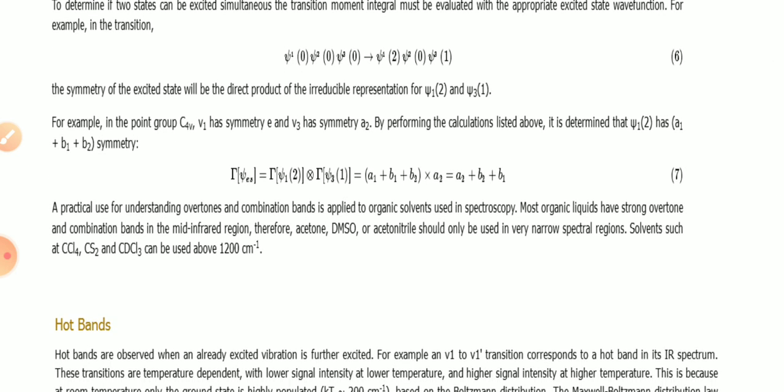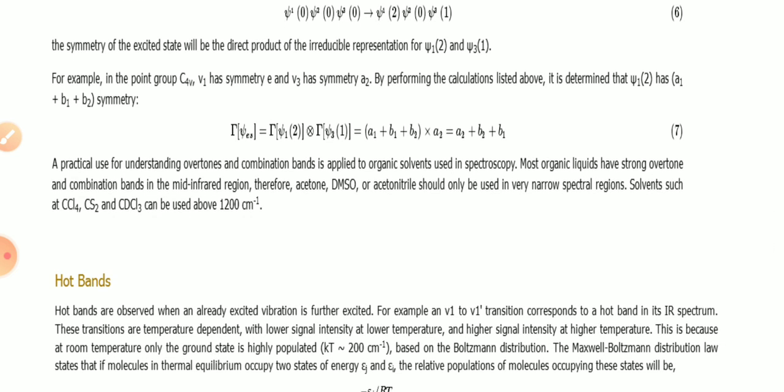A practical use for understanding overtones and combination bands is applied to organic solvents, and it is used in spectroscopy. Most organic liquids have strong overtone and combination bands in the mid-infrared region. Therefore, acetone, DMSO, or acetonitrile should only be used in a very narrow spectral region. And solvents like CCl4, CS2 and CdCl2 can be used above 1200 centimeter inverse.